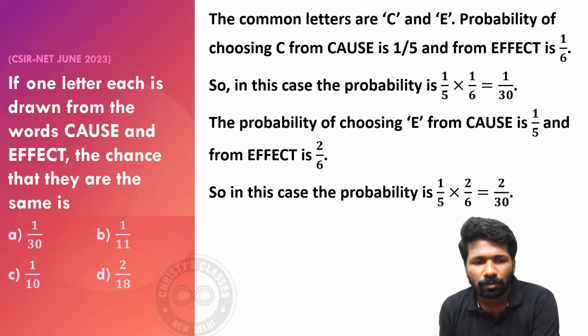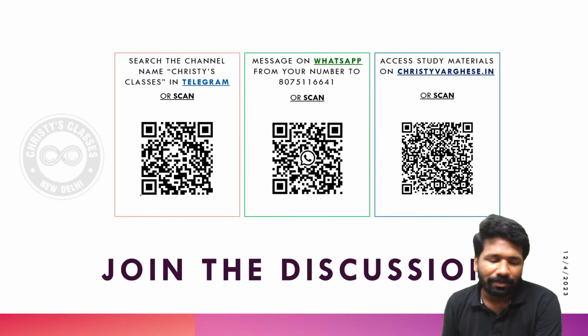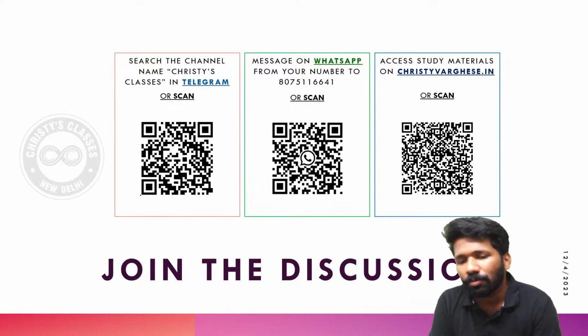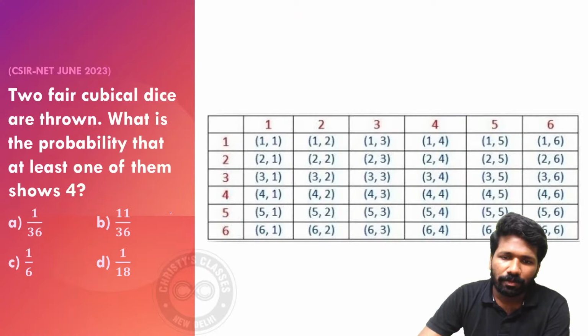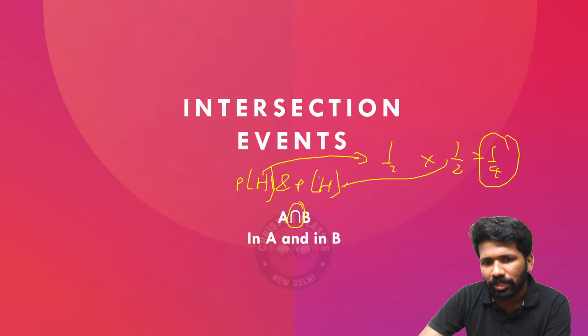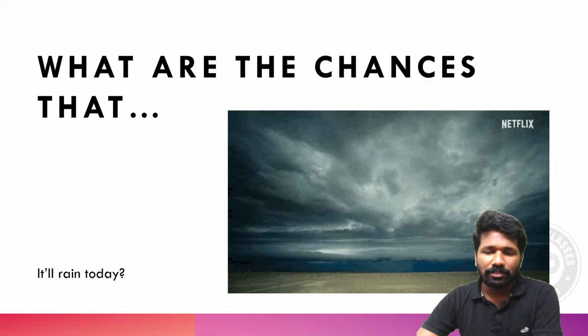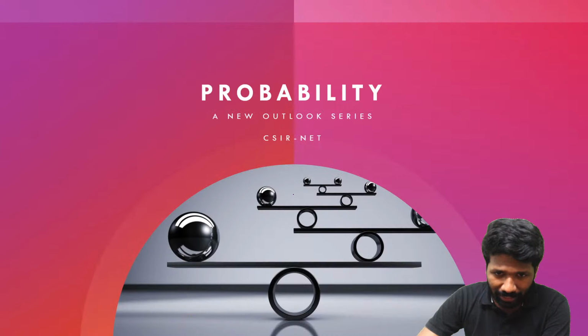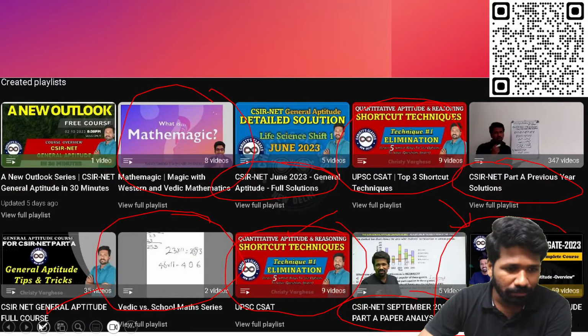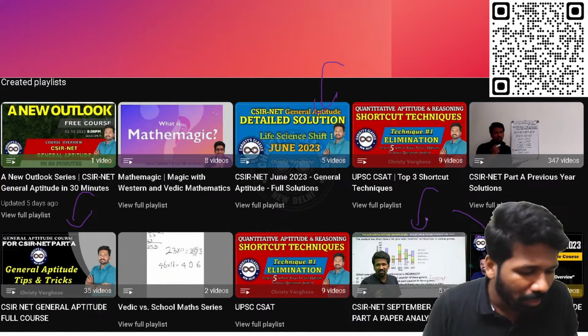These are a few more questions for you to try. You can screenshot this and try this also in the latest question papers. Otherwise, in our playlist you can see more questions on these. Probability questions of last year are included in the June 2023 and September 2022 playlists. And more questions on the probability chapter are included in the GATE playlist also, GATE 2024 General Aptitude. There you can find more questions on this. So refer to these 2 playlists for seeing more questions on this chapter. Through that you can learn more.